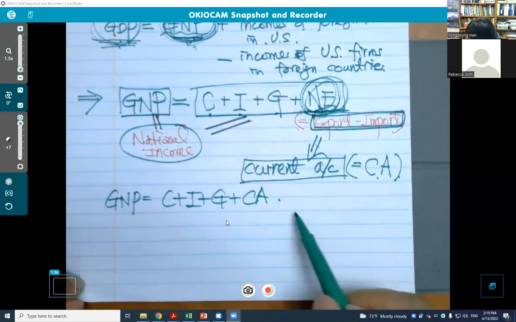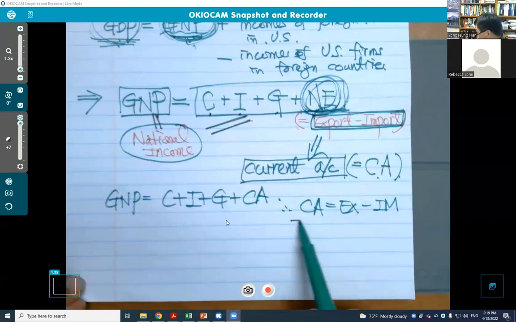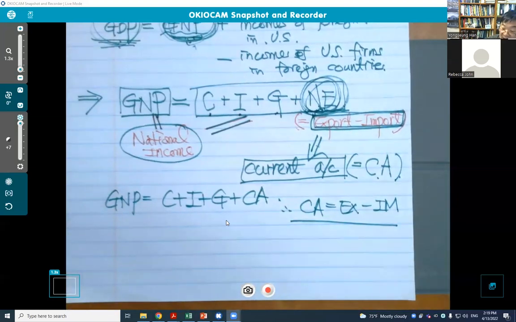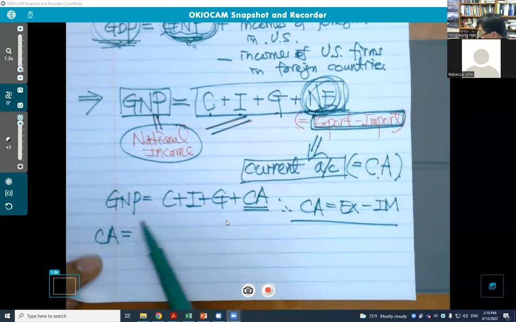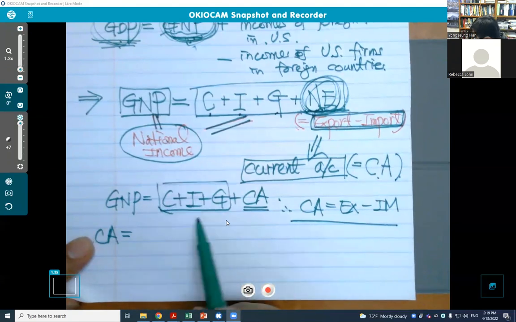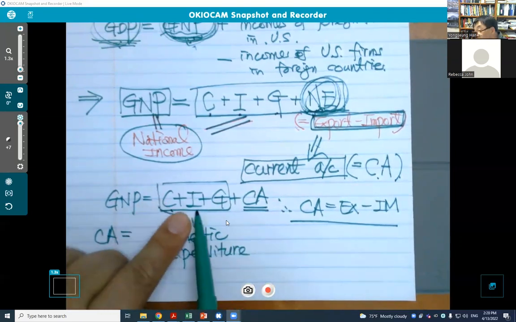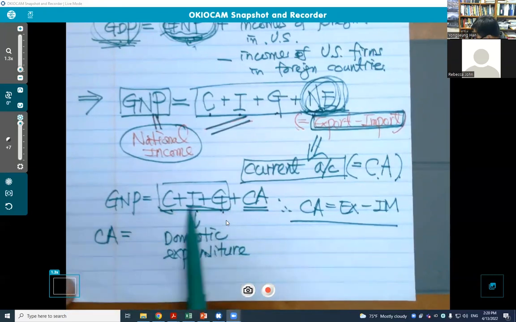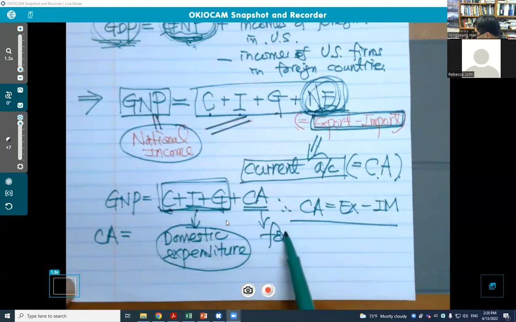So the current account is nothing but export minus import. You can find this relation. Then from here, think about it: the sum of C, I, and G is domestic expenditure. Domestic households, domestic firms, domestic government. So this spending is domestic expense. The current account shows foreign expenditure.